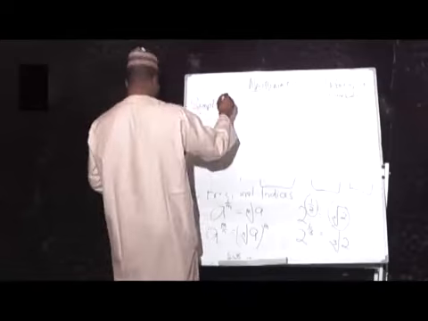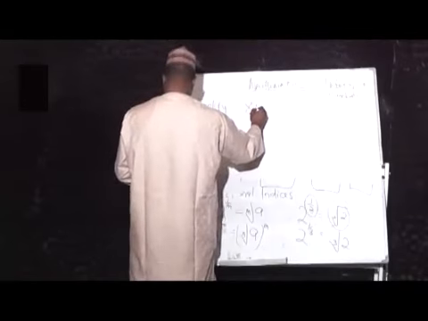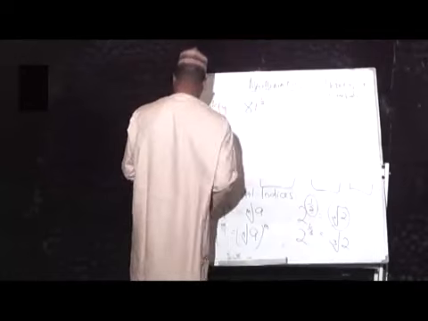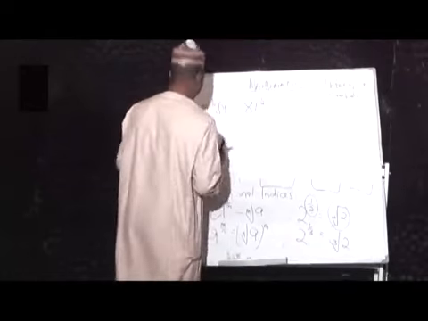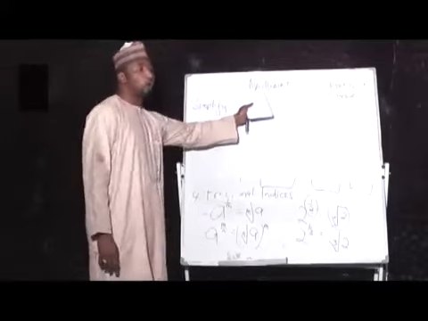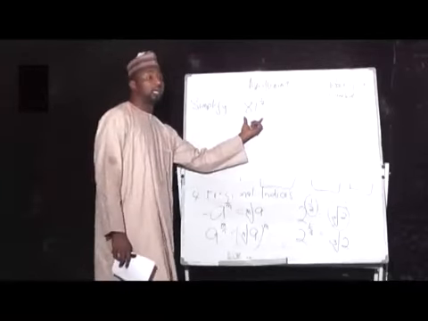Simplify 81 raised to power 1 all over 4. This is a clear case of fractional indices.